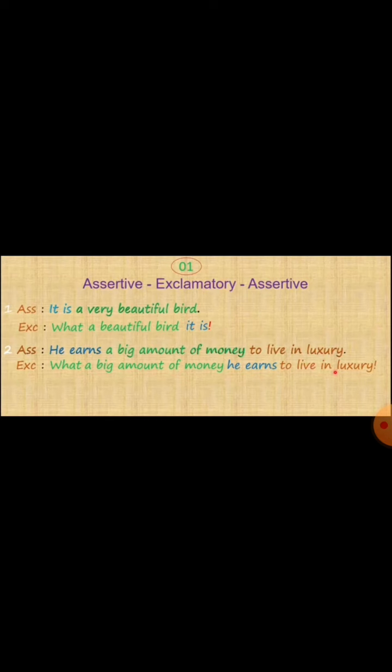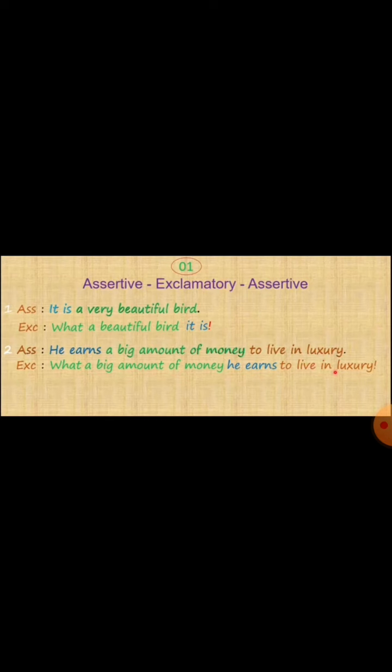Now look at this second one: "He earns a big amount of money to live in luxury." This sentence is bigger than the first one, quite big, and for this we have to make it in 3 sections. The first section is in blue color, "he earns." The second portion is in green color, "a big amount of money." And the third is in orange color, "to live in luxury."